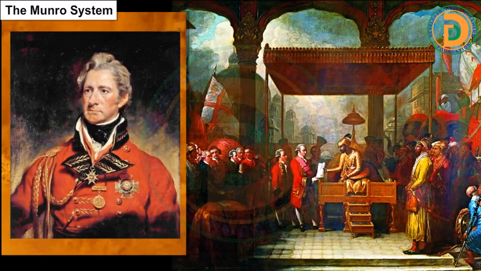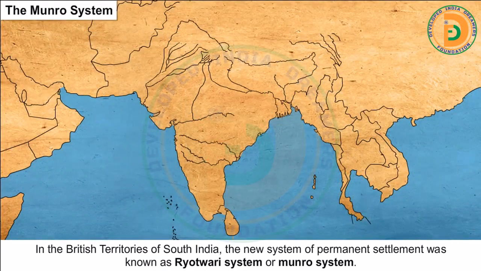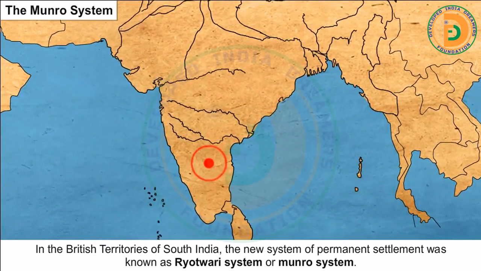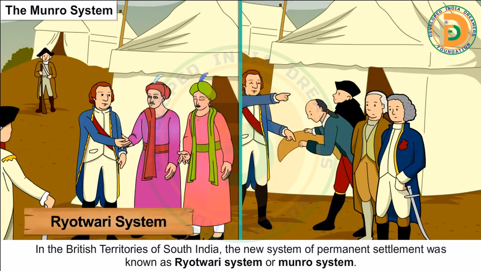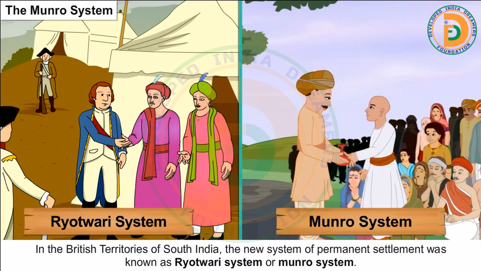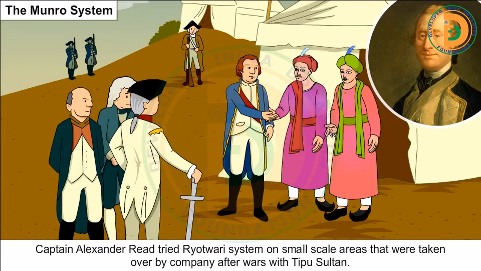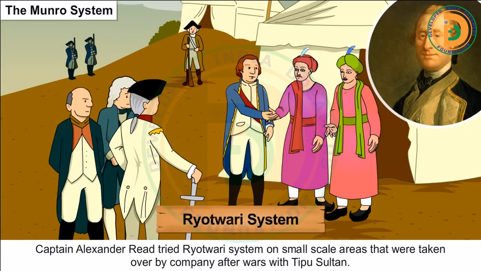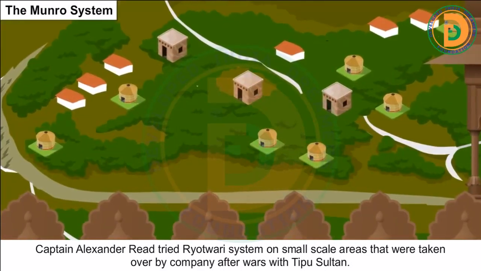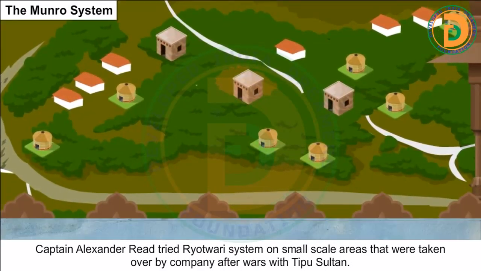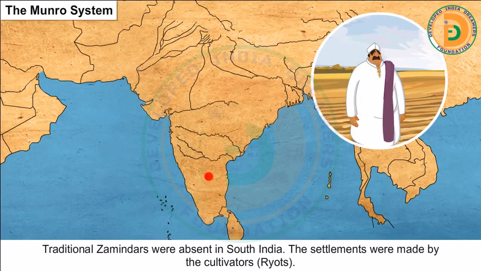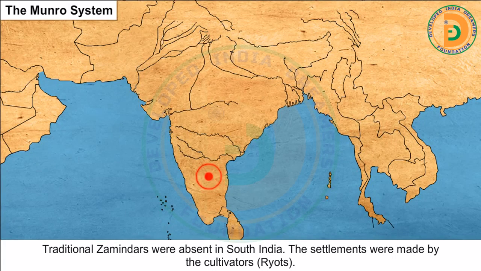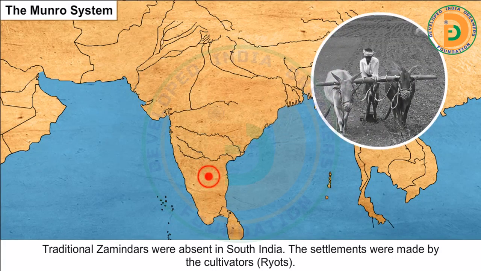The Monroe system. In the British territories of South India, the new system of permanent settlement was known as the Ryotwari system or Monroe system. Captain Alexander Reed tried the Ryotwari system on small-scale areas that were taken over by the company after wars with Tipu Sultan. Traditional zamindars were absent in South India. The settlements were made by the cultivators, ryots.